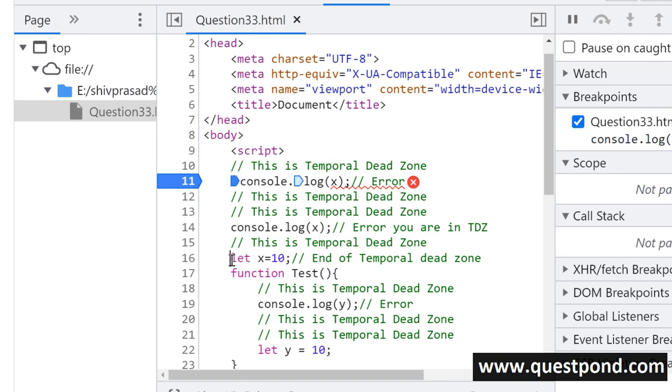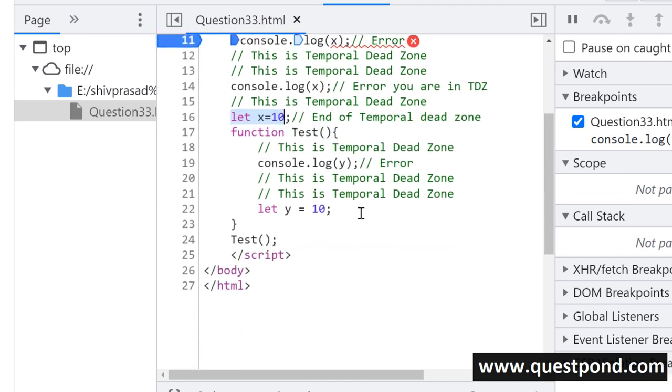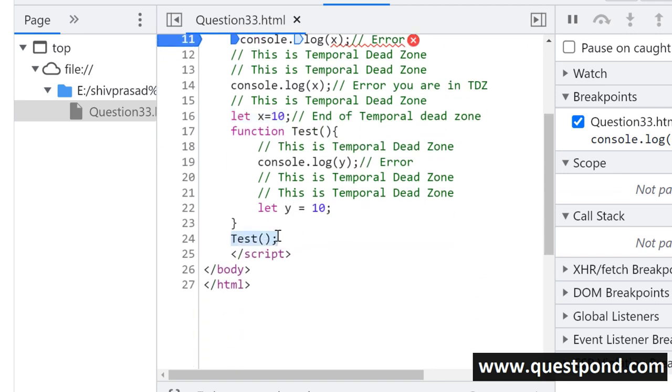So for this statement, let x is equal to 10, the temporal dead zone is from line number 10 to 15. In the same way, you can see I've created a function here called test, and in that I am saying let y equal to 10. The temporal dead zone for let y equal to 10 is from line 18 to line number 21. Before this, if you try to access this variable y, you will get an error. Why? Because the variable is there in memory. It is hoisted, but it is not initialized.